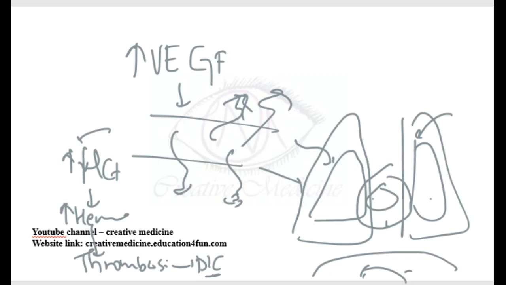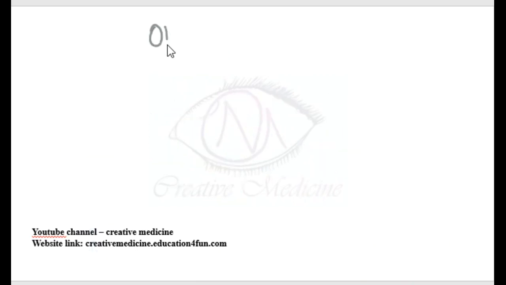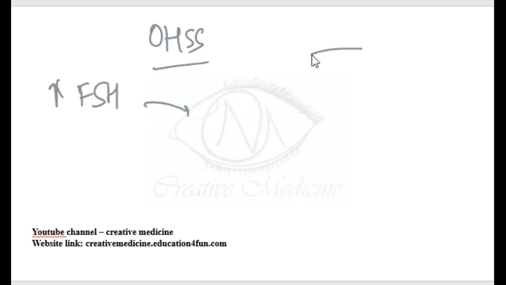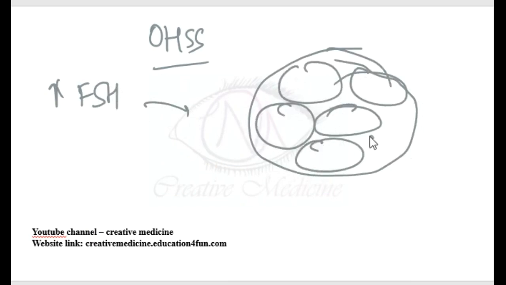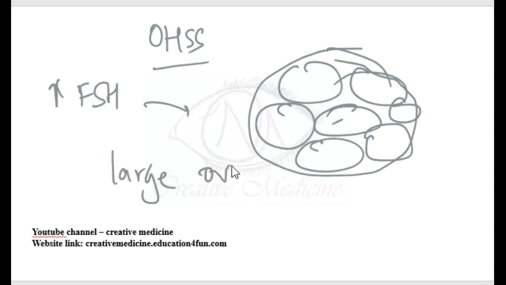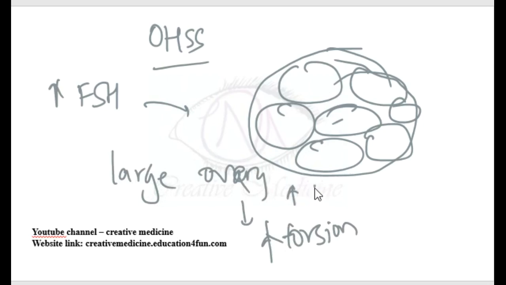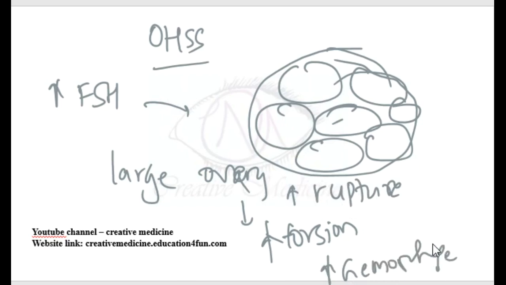In ovarian hyperstimulatory syndrome, there is excessive follicular stimulating hormone. Because of excessive follicular stimulating hormone, ovaries are filled with huge follicles. Thus there will be large and tense ovaries, which cause life threatening conditions. This will result in increased chances of torsion of ovary, increased chances of rupture of ovary, and also increased chances of hemorrhage of ovary. Controlled stimulation of ovary is the aim while using assisted reproductive technologies.